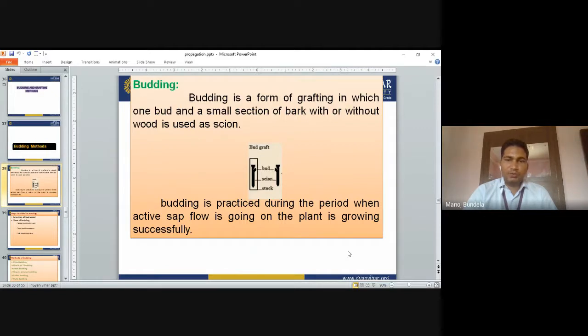Budding is practiced during the period when active sap flow is going on in the plant, when it is growing successfully. That is the time we go for budding.